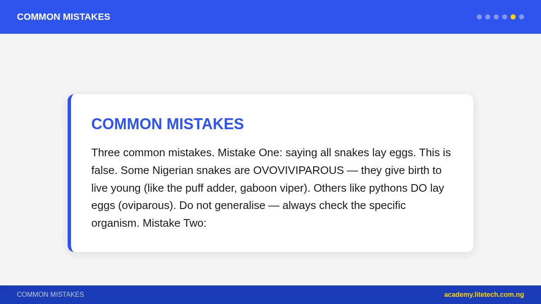3 common mistakes. Mistake 1: saying all snakes lay eggs. This is false. Some Nigerian snakes are ovoviviparous, giving birth to live young, like the puff adder and Gabon viper. Others, like pythons, lay eggs, oviparous. Do not generalize; always check the specific organism. Mistake 2: confusing larva and nymph. A larva, caterpillar, maggot, undergoes complete metamorphosis and looks nothing like the adult. A nymph, young grasshopper, undergoes incomplete metamorphosis and looks like a small adult without wings.